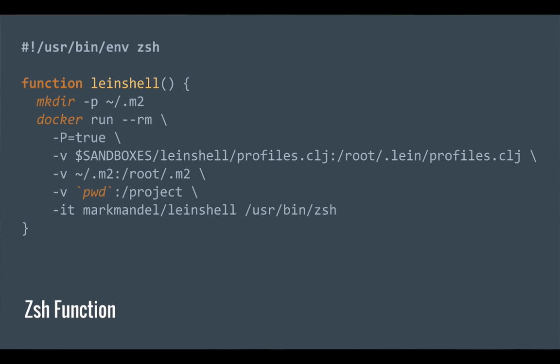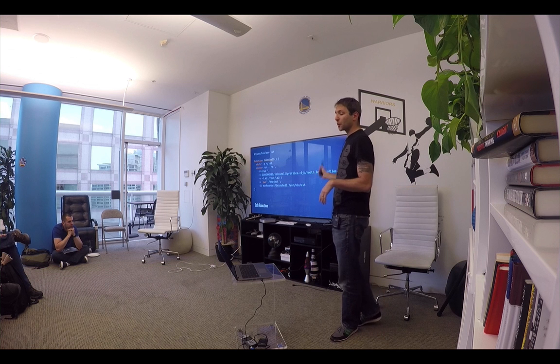So I can be anywhere within my system, and I can be like, cool, I want lein stuff now. Boom, and off I go. And that gives me a lot of flexibility. If I was building a project-specific one, I might hard code that to that specific project directory. But in this particular case, I'm not. So this works. This is not too bad.